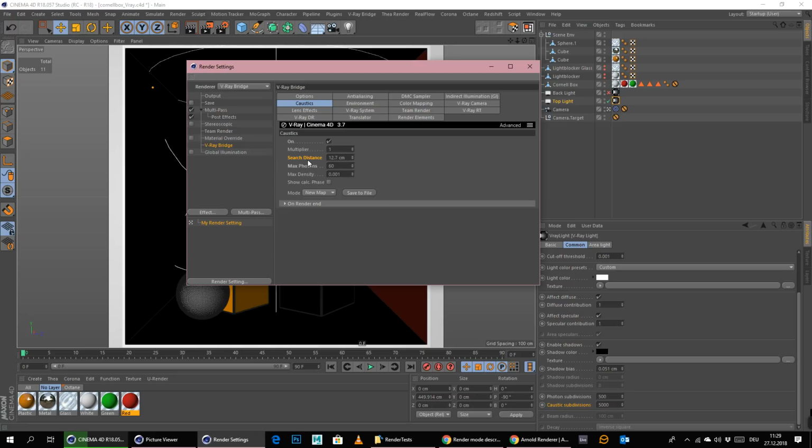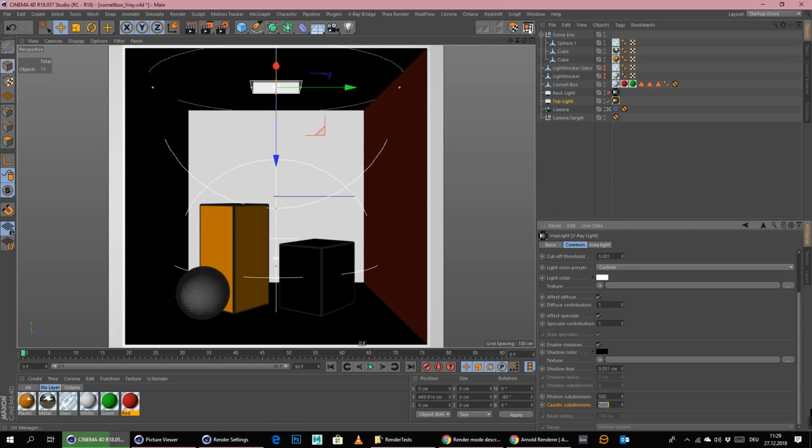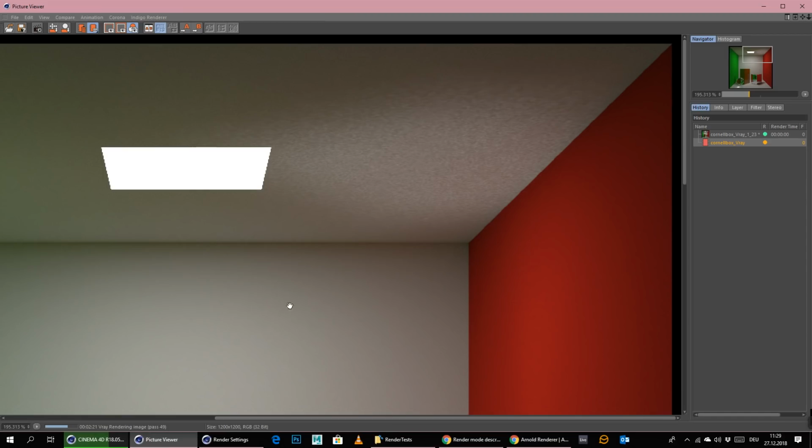Search distance, normally you can leave at default. It will just simply consider a bigger radius where to search for the caustics. And max photons you can also leave as it is, because it doesn't really change much. It will just simply send more photons to find the caustics in the scene. Not really necessary for the shot, so I think with 60 we're just fine. So the only thing we really need to consider are the caustic subdivisions here.